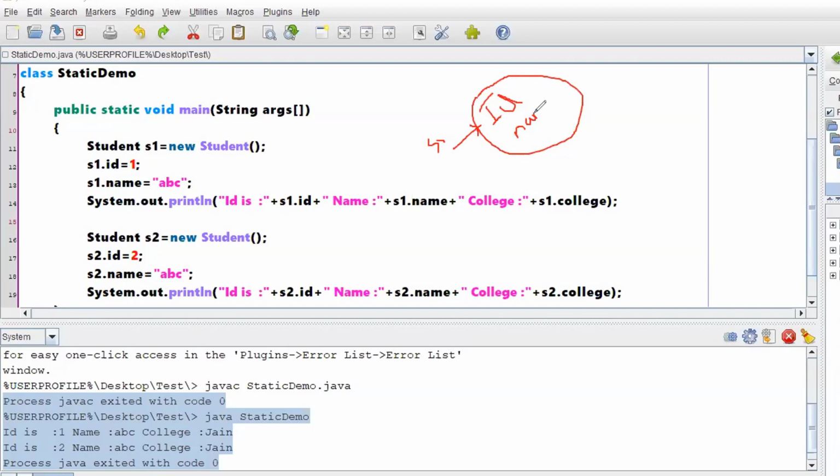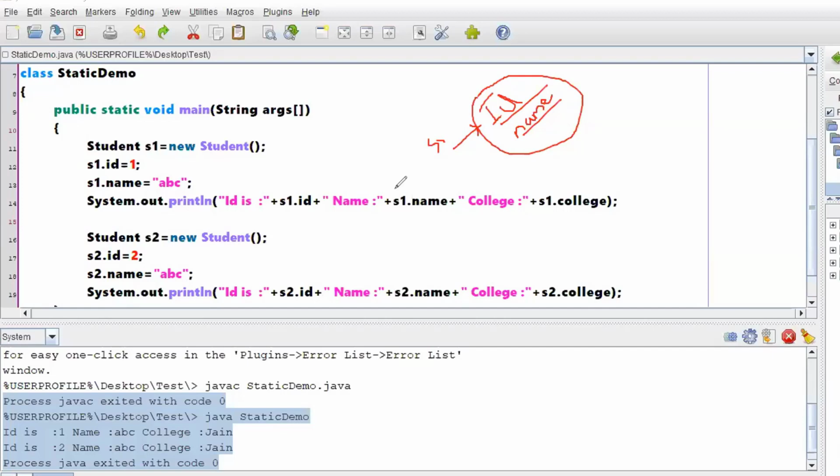Will you have college as an instance variable now? You don't have an instance variable called college in this list, because the college has been moved to the class level, not the object level, right? For S1, you will have two instance variables in our example, ID and name, and college is no more an instance variable of the object, it is a variable of the class. All the objects which you create from the class will share that particular value of the static college.